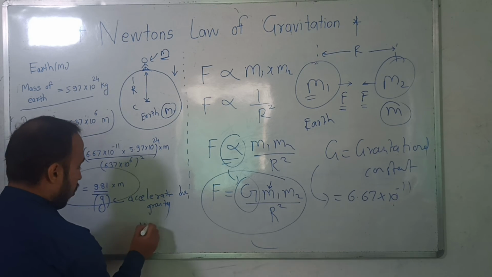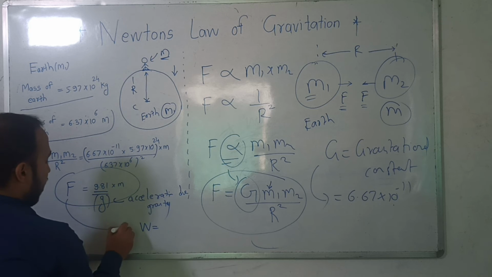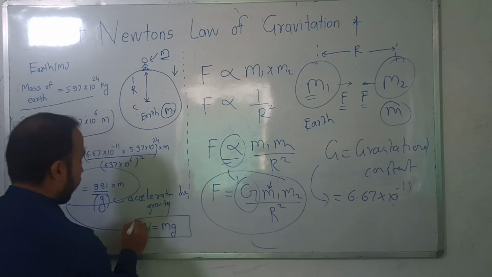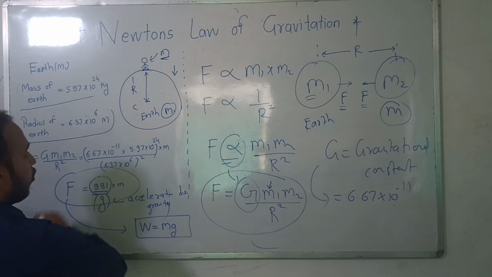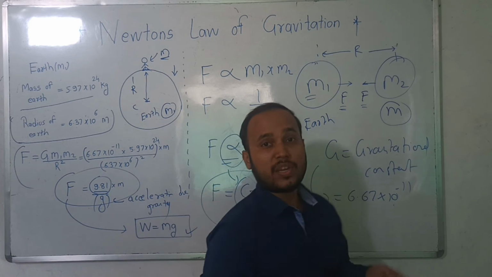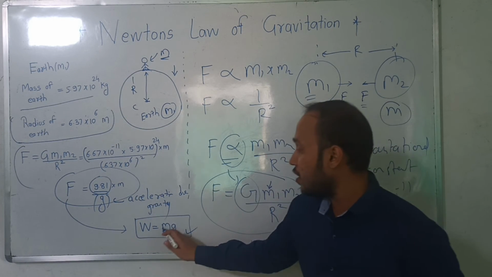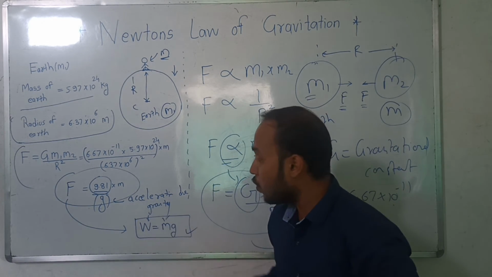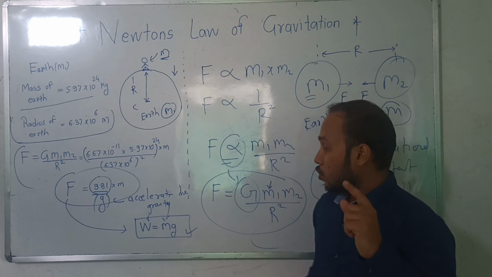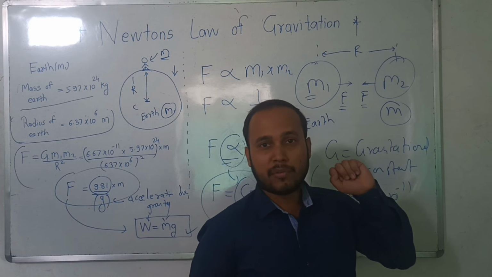So with this, instead of F we write weight is equal to m into g. Where did this g come from? This g is the 9.81 value. W is equal to mg. As we have discussed mass and weight, with this relation we can correlate what is mass and what is weight at a particular point. As I have explained, mass remains the same everywhere.